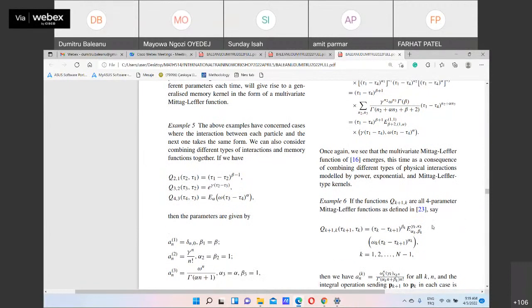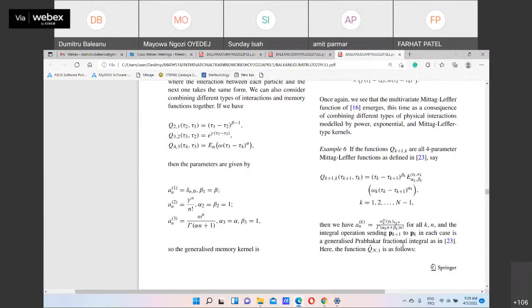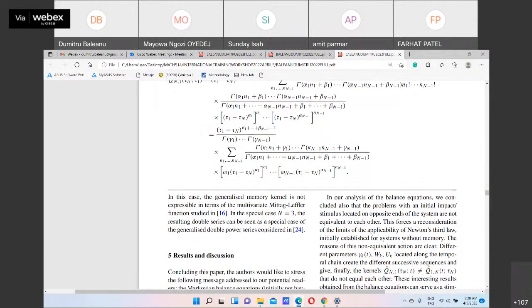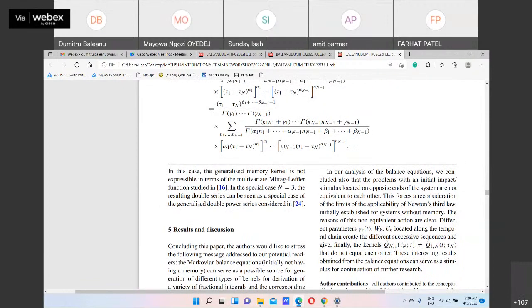But here we have the four-parameter Mittag-Leffler. So the Mittag-Leffler kernel can now be used without any problem inside of the fractional operator, because there is no problem. We give a physical meaning for the use of this operator.